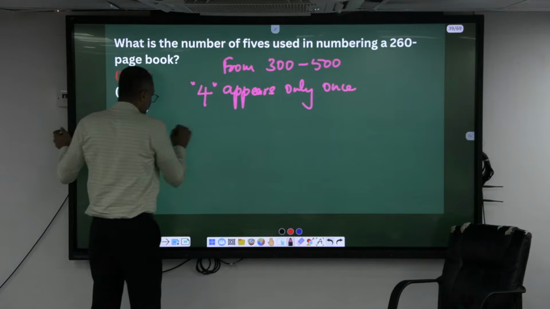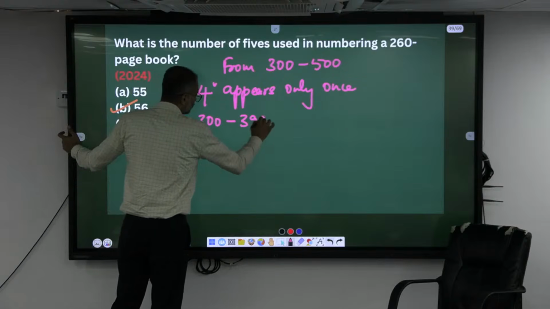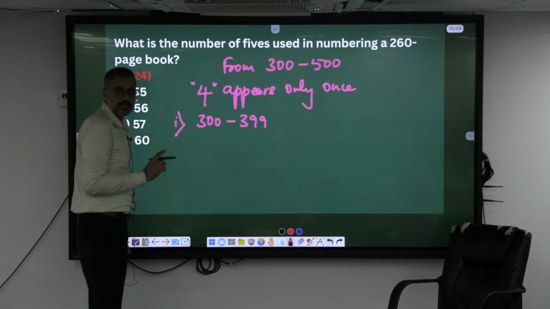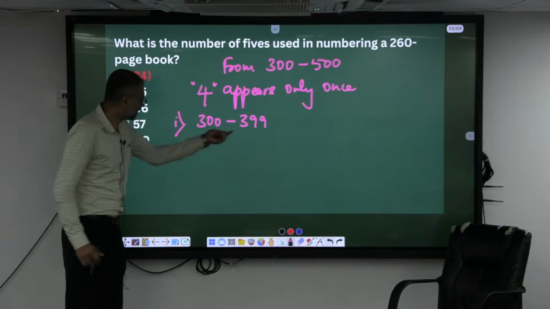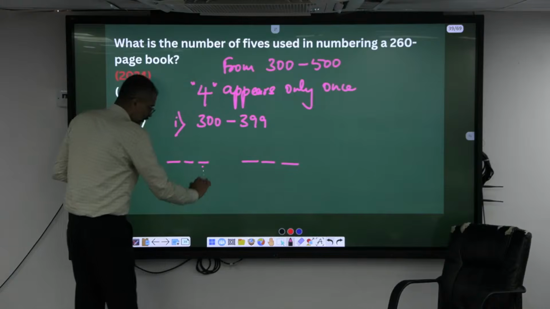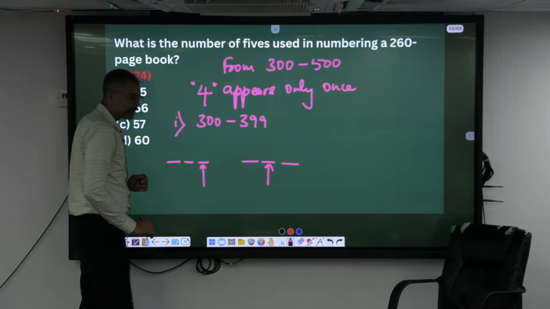I'll give a window. First case, from 300 to 399 I'll take. 4 can come in the units place, right? In the tens place, right? Hundreds place, can it come? No. Okay, between this window there are 2 possibilities. 4 can come here, 4 can come here, right? Isn't it or not?